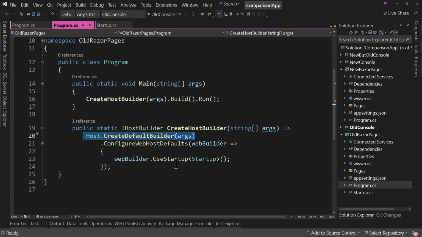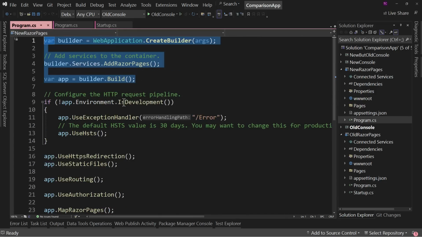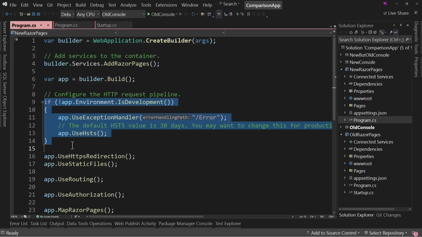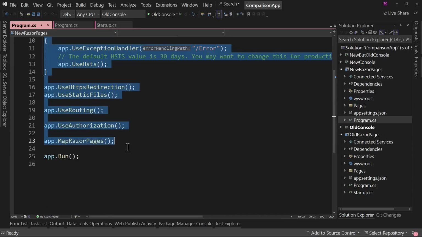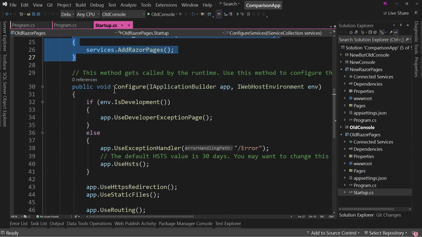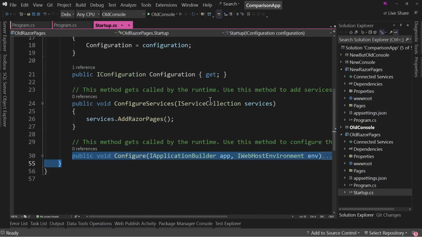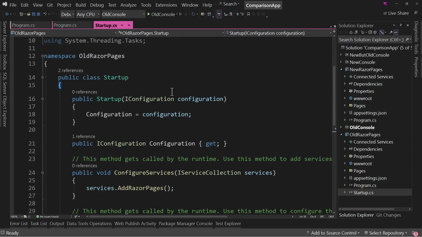They take care of this, and they take care of all of this. And then we have the configuration here that is, hey, if you're in development or if you're not in development, do this. And your HTTPS redirection, your routing, your mapping, and all the rest. That takes care of all of this method right here, which means we've done all the stuff in startup,